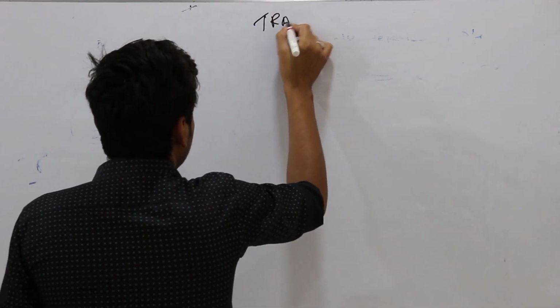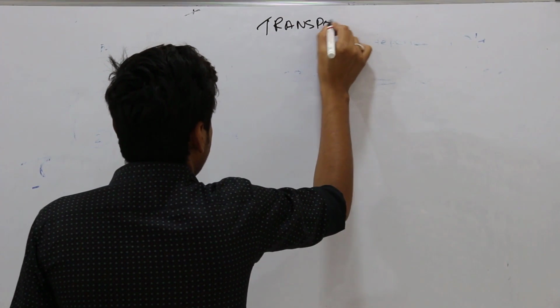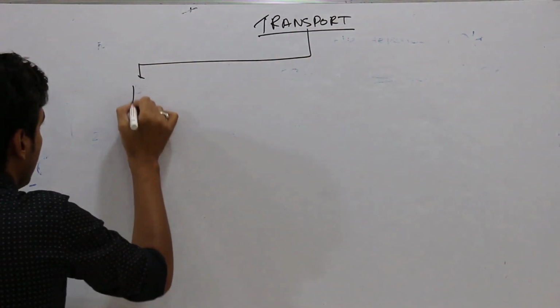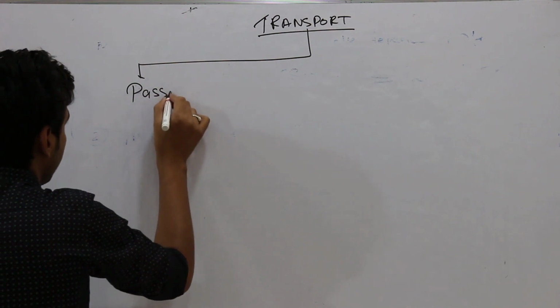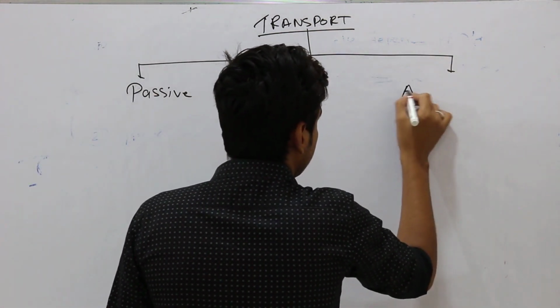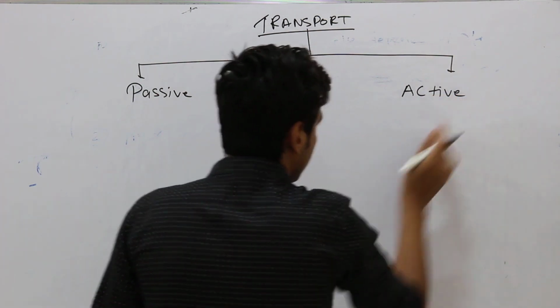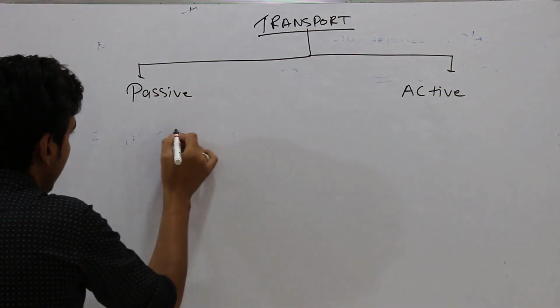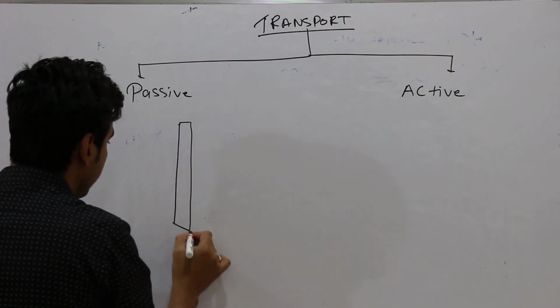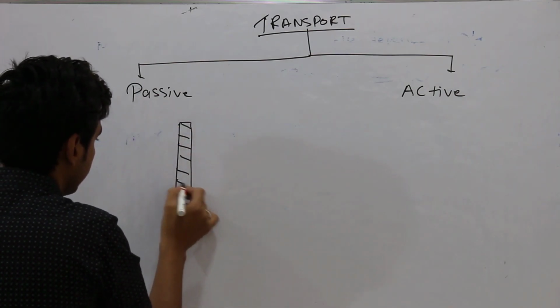So transport can be either passive or active. So suppose you are having a plasma membrane or selective permeable membrane, anything.